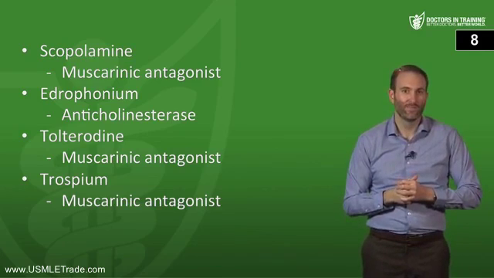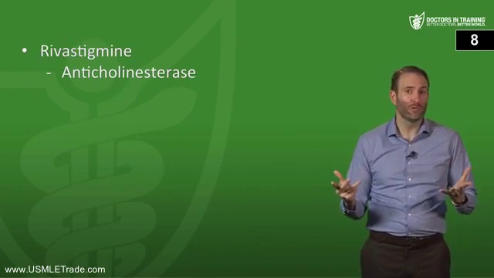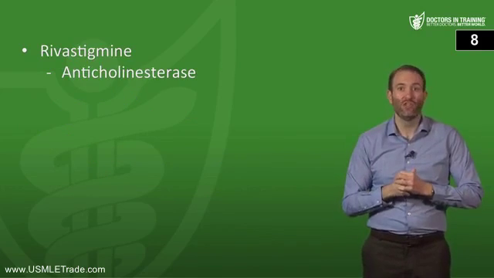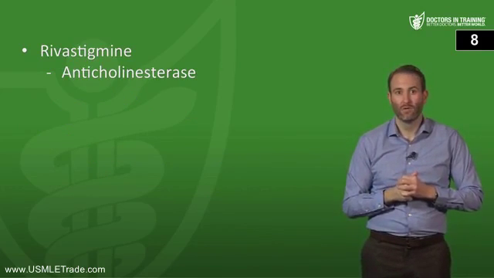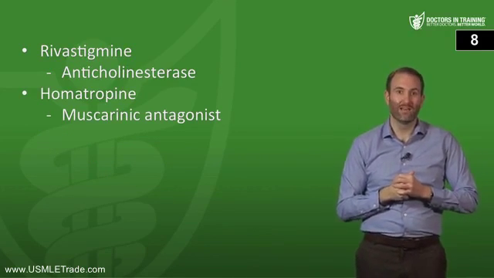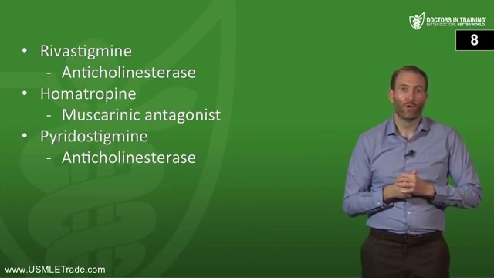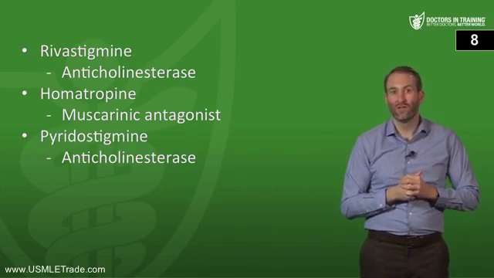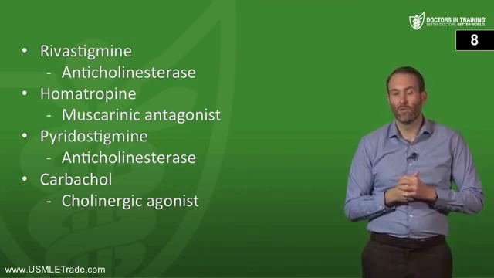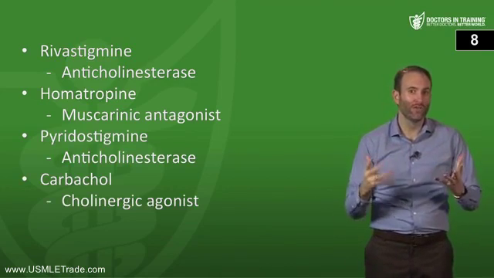Again, urge incontinence. Rivastigmine, which one was that? That was an anticholinesterase, again used for Alzheimer's disease. Homatropine is a muscarinic antagonist. Pyridostigmine is an anticholinesterase. And then carbachol, remember anything with chol in it is probably going to be a cholinergic agonist.